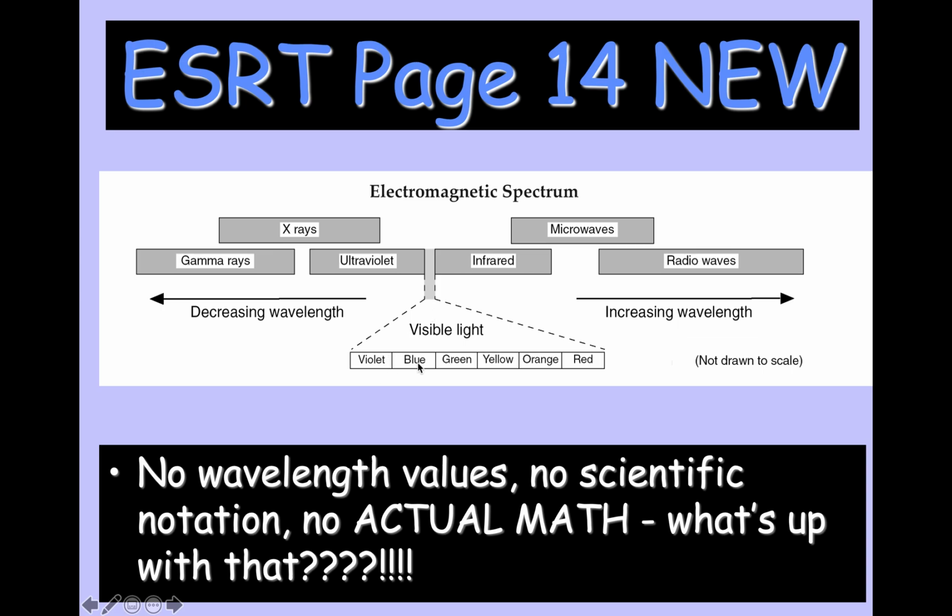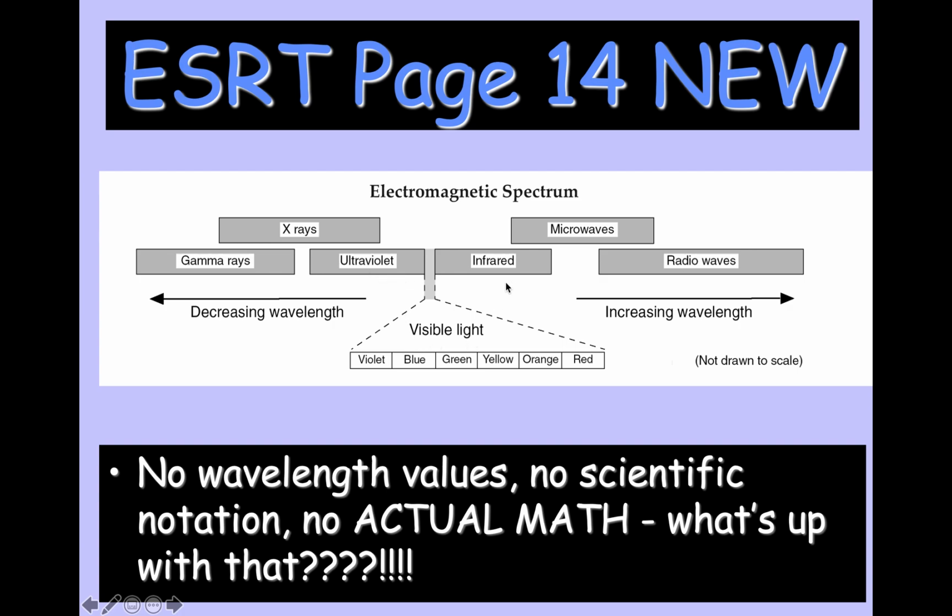Okay, violet, blue. Note there's no indigo. Violet, blue, green, yellow, orange, red. If you look at red, if you follow this line up, just outside of red is infrared. Makes sense, right? So let's go to violet. Let's follow this line up. Just outside of violet is ultraviolet. So that makes sense too.